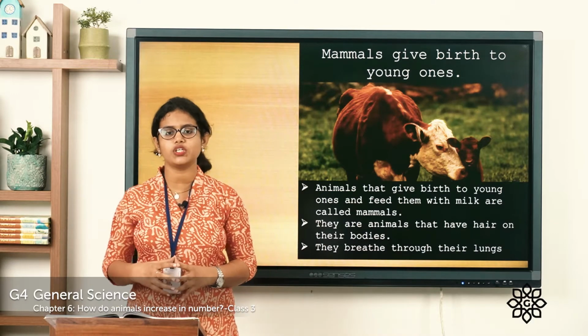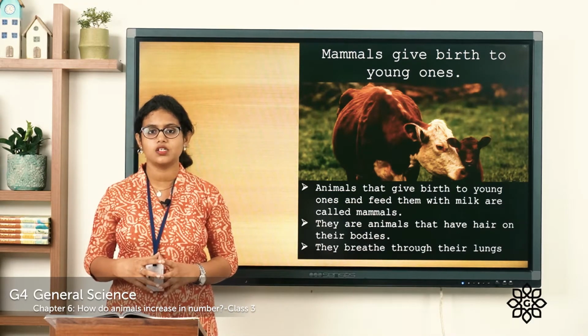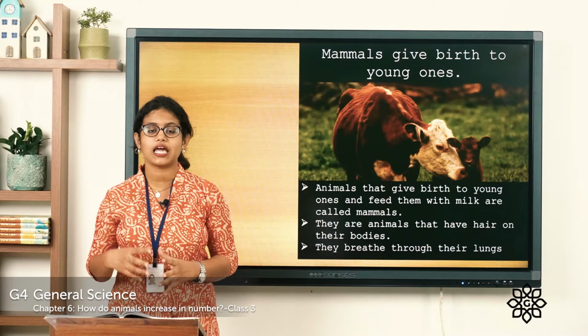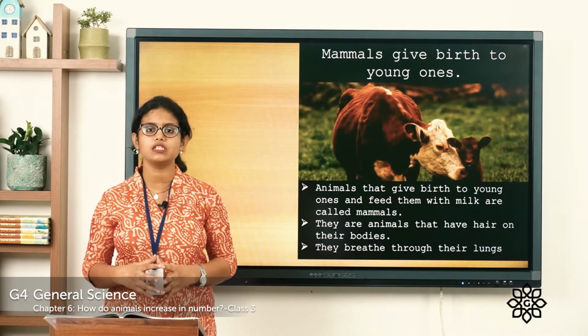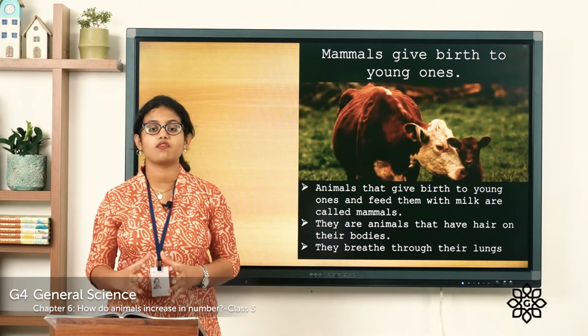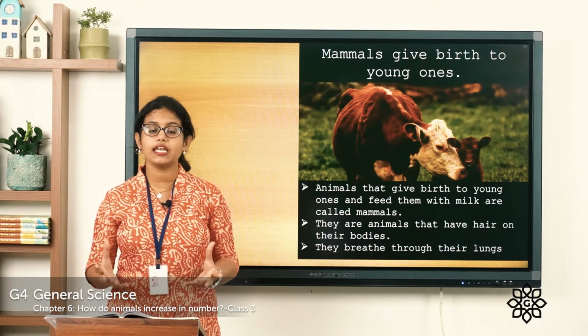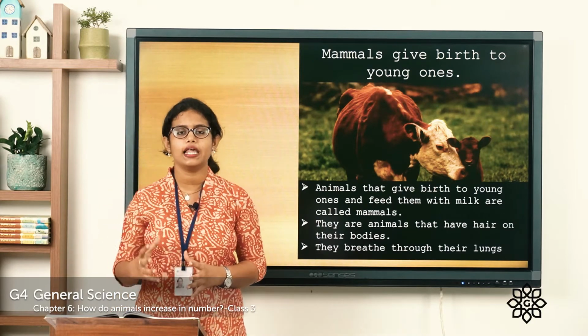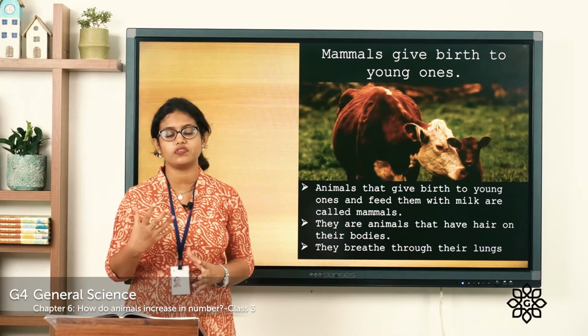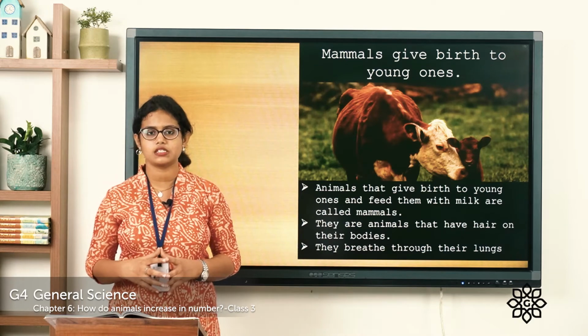Another feature of mammals is that most of the mammals that live on land have 4 legs. And how do they breathe? They breathe through their lungs. So these are some of the features of mammals.